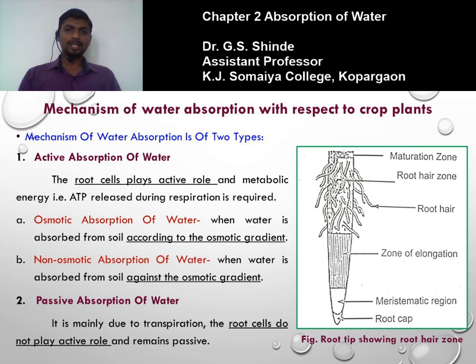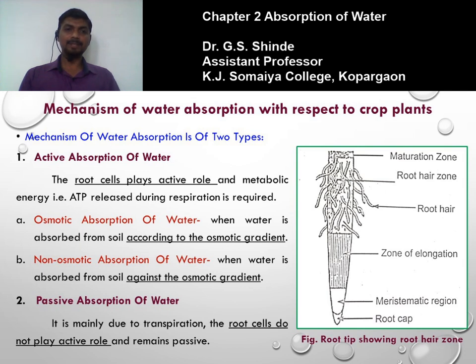From soil, water enters into the root hair by the difference of osmotic pressure. The meaning of gradient is difference. So an osmotic gradient or osmotic difference is required for osmosis to occur. In osmotic absorption of water, water is absorbed from soil according to the osmotic gradient.